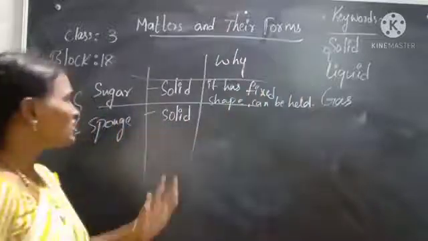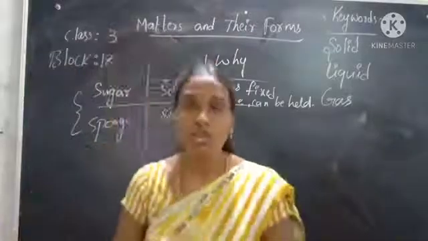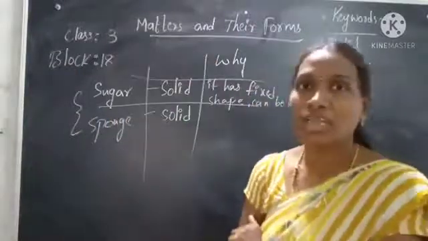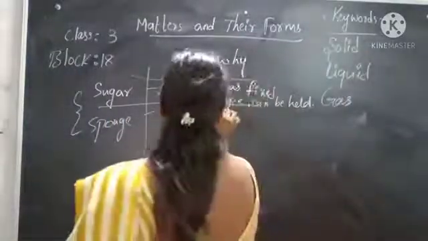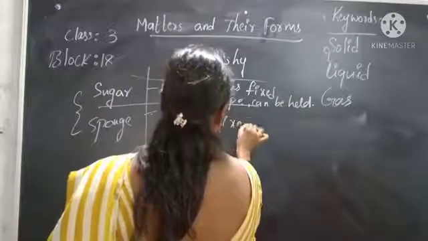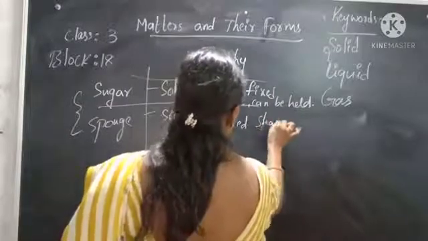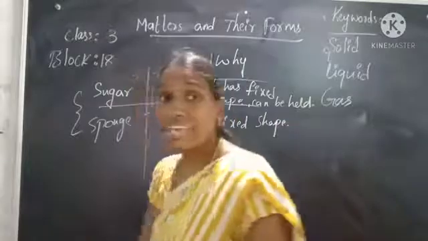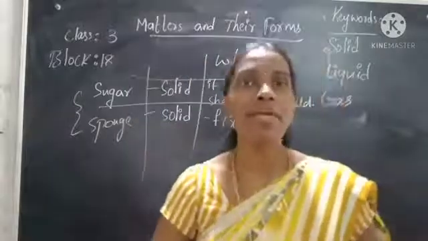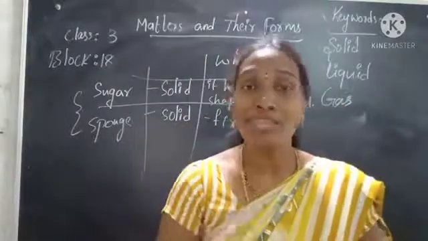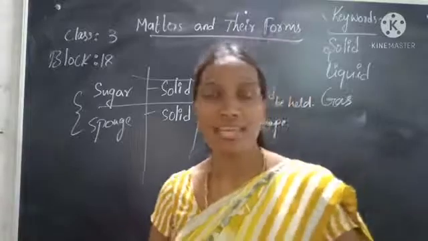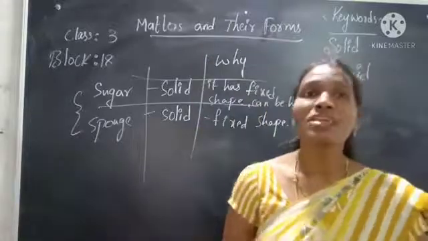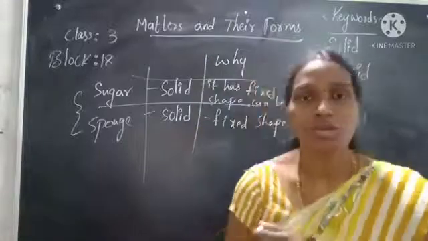In the same way, if you observe, a sponge also has a definite shape. It also has a fixed shape. But when you try to squeeze the sponge, what will happen? It will compress and the size will be reduced, right? When you squeeze the sponge, it will change its shape also.